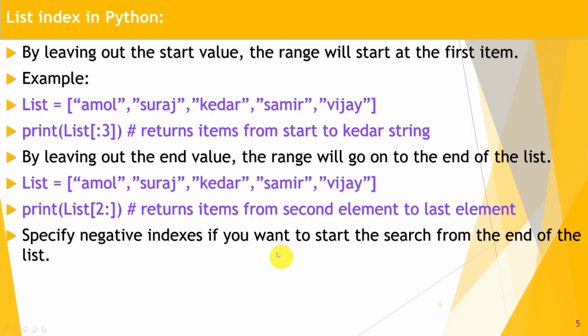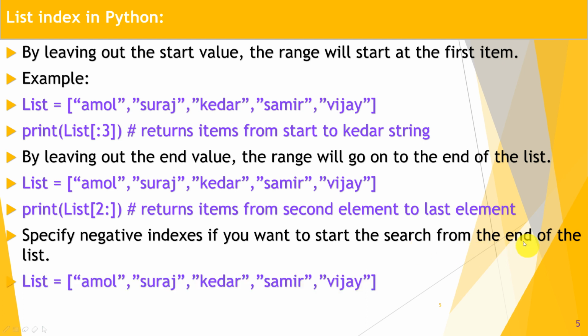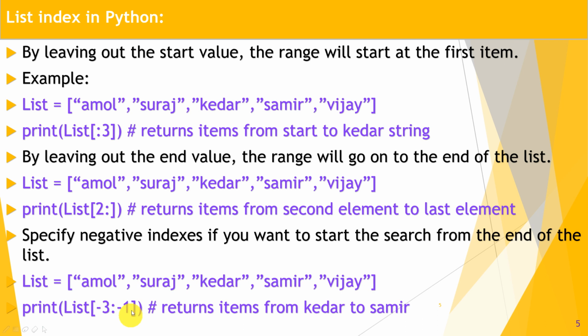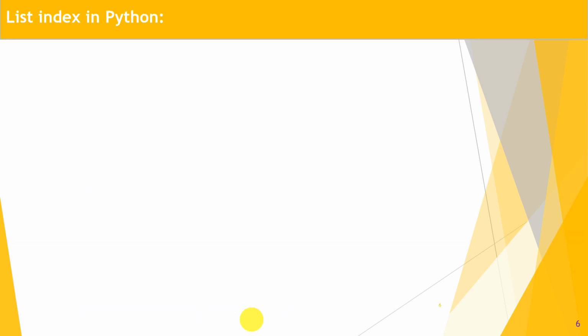Okay. So specify negative indexes if you want to start the search from the end of the list. Yeah, it is also possible. You can specify the minus indexes. We will check that part. If this is a list containing some names of students, then print the list from -3. Vijay is -1 index, Samir is -2, Kedar is -3. So -3 to -1, where -1 is excluded. So only Kedar and Samir will be returned. We will see that on the PyCharm IDE.